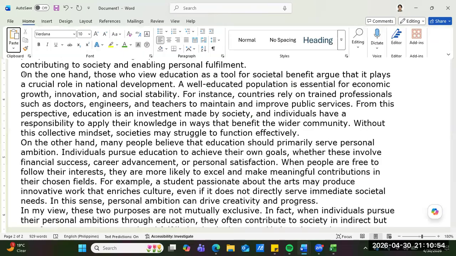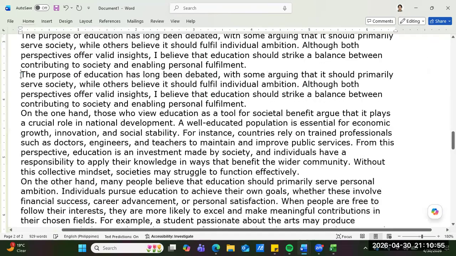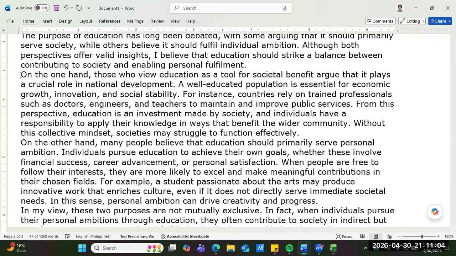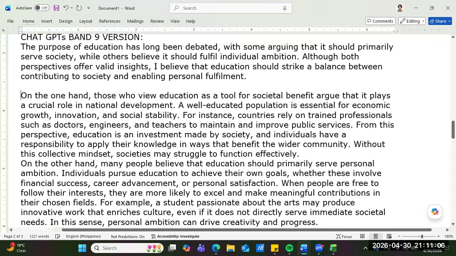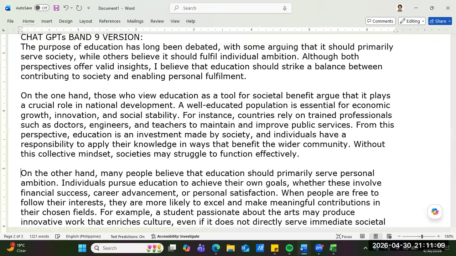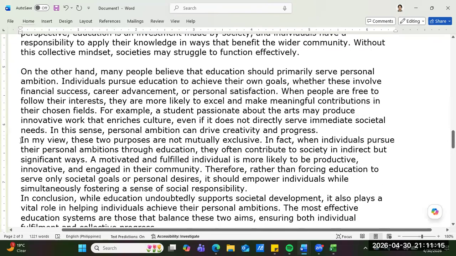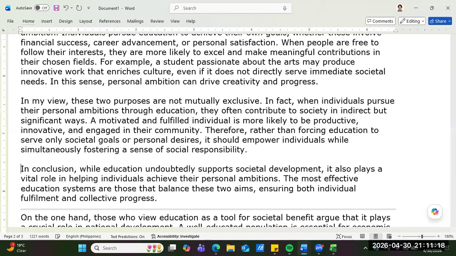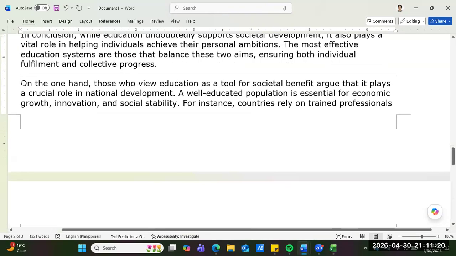Oh, it doubled. There. On the one hand, and then here on the other hand, and then in my view, there. In conclusion, there. And then what's this? Okay, we'll delete that, guys. I think I scored another 7.5 with my essay, guys. I saw the arguments of ChatGPT.